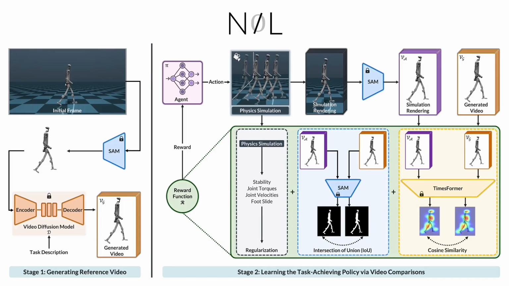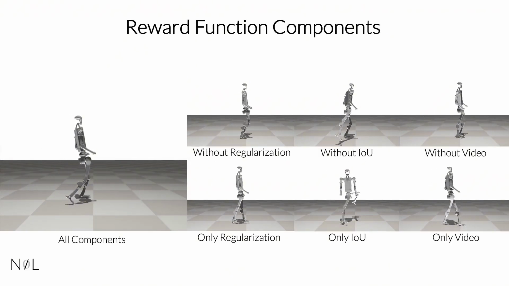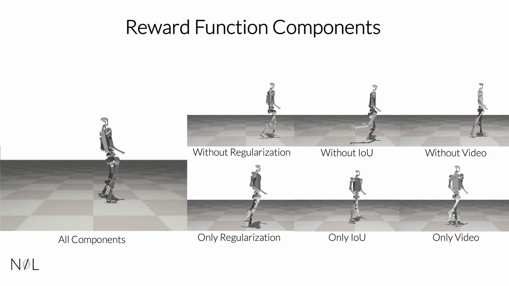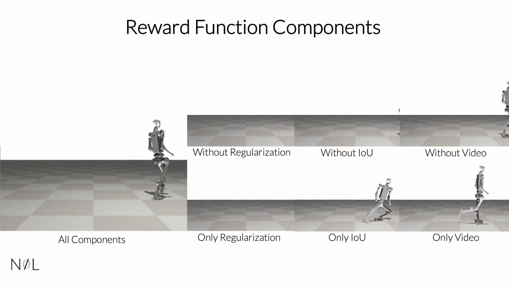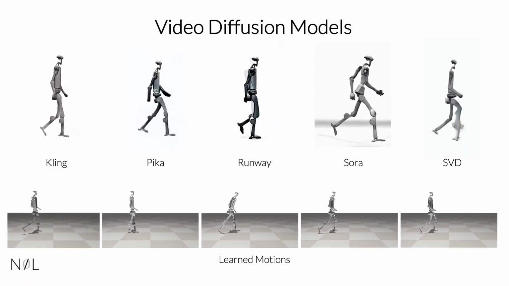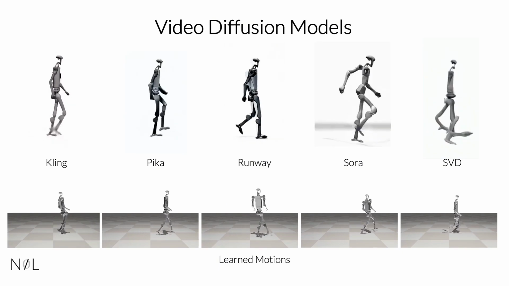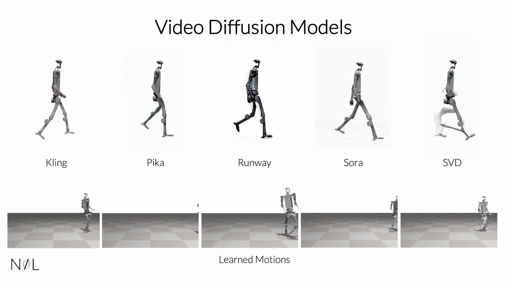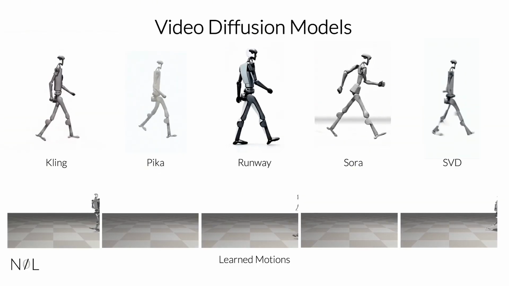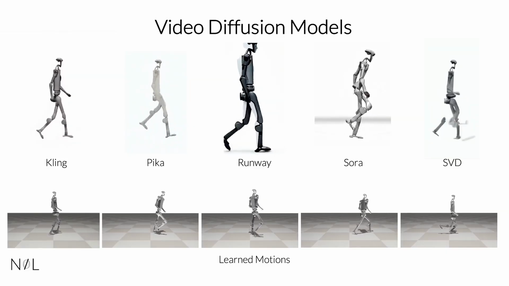To evaluate our approach, we conduct 3 ablation studies. First, we evaluate how different components of the reward function affect NIL's performance. Video similarity and image similarity help to achieve continuous walking using legs, and regularization improves smoothness. We also compare different video diffusion models to understand which provides the most helpful reference demonstrations. Even imperfect videos can guide NIL to some extent, but more visually plausible videos boost performance of NIL. Kling produces the most visually plausible videos, which results in the highest NIL performance.